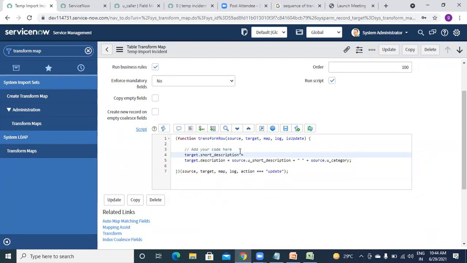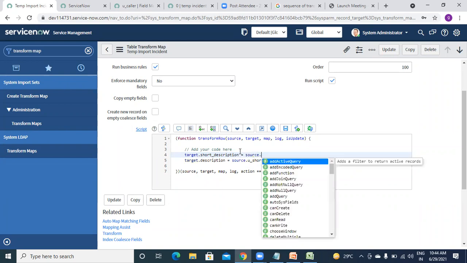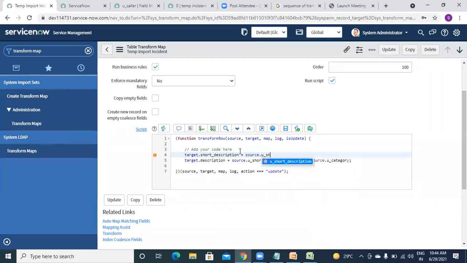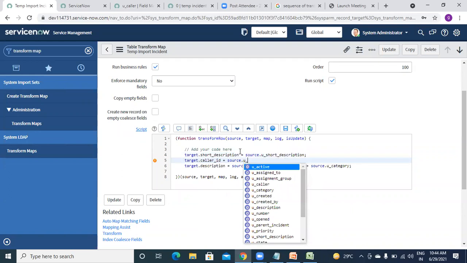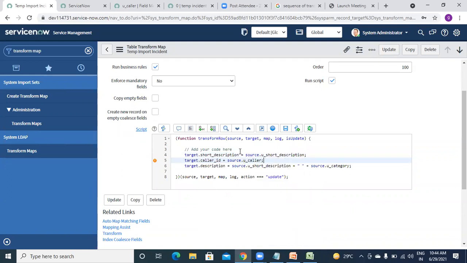Target dot short description, meaning the incident table's short description, should pull data from source dot u_short_description. Then target dot caller ID is equal to source dot u_caller. That's all, mapping is done. If they don't want field level mapping, then you can write it in script also. Clear with this? This was an interview question for me in my recent job.